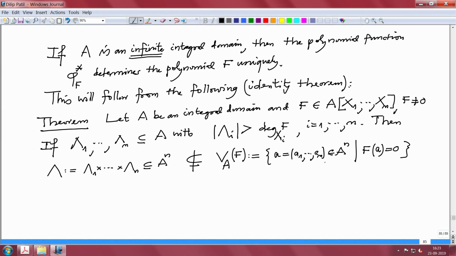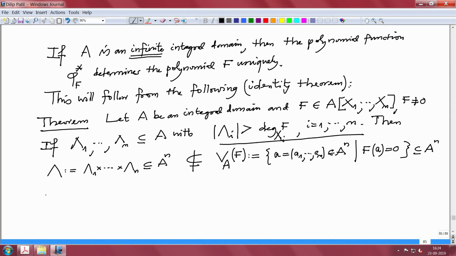This one, by definition, is a subset in A power n. This is also a subset in A power n. If this condition is given for all i's, then this set is not contained here. That means what we have to produce? We have to produce a tuple in A power n on which f does not vanish. That is the assertion.